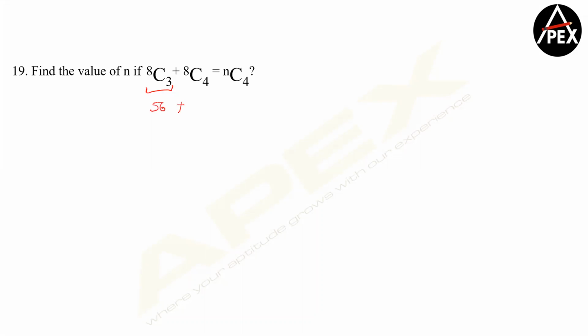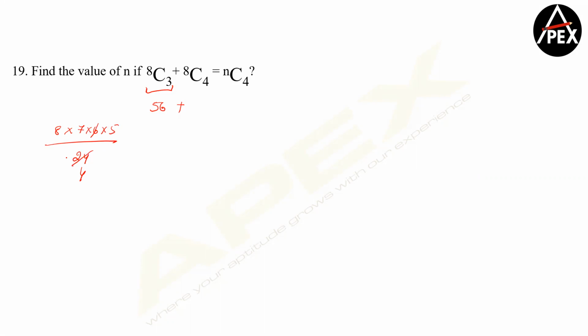What is 8C4? Guys, what is 8C4? So that's 8 into 7 into 6 into 5 divided by 24.